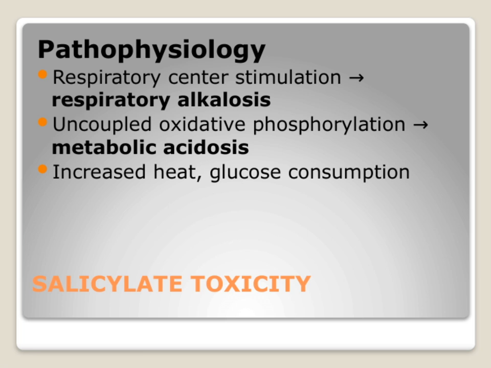Patients often experience hyperthermia and may have increased metabolic demands, which can further complicate their clinical picture. Recognizing these mechanisms is crucial because they highlight how salicylate poisoning affects multiple systems, emphasizing the importance of understanding and managing the underlying pathophysiology to treat toxicity effectively.